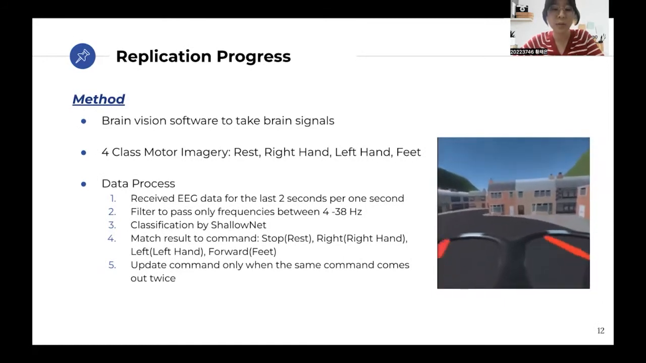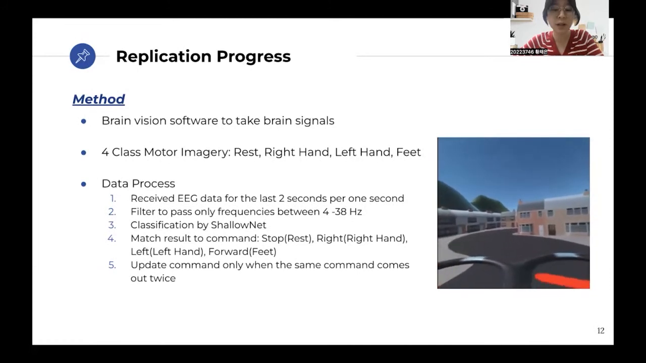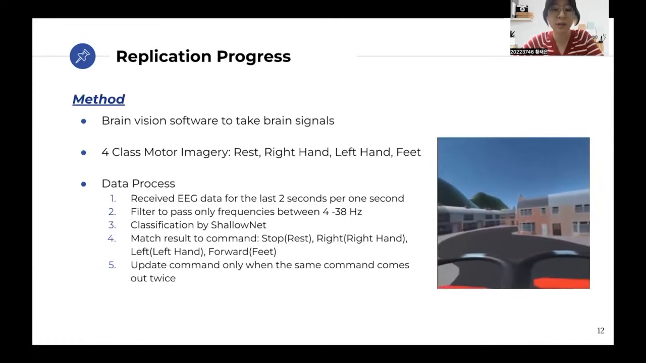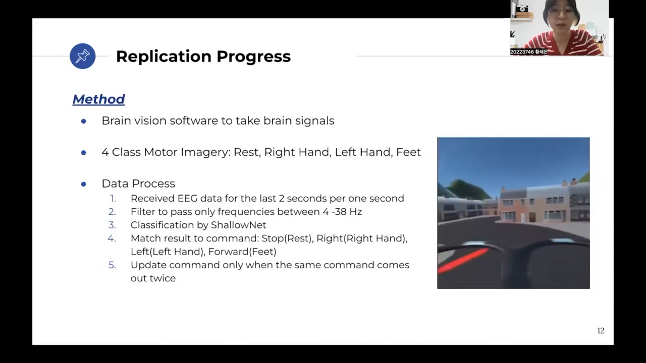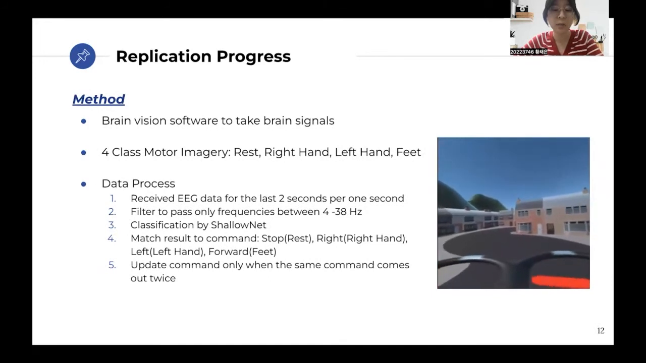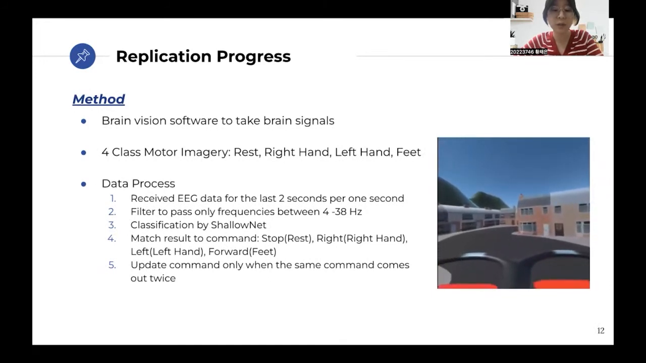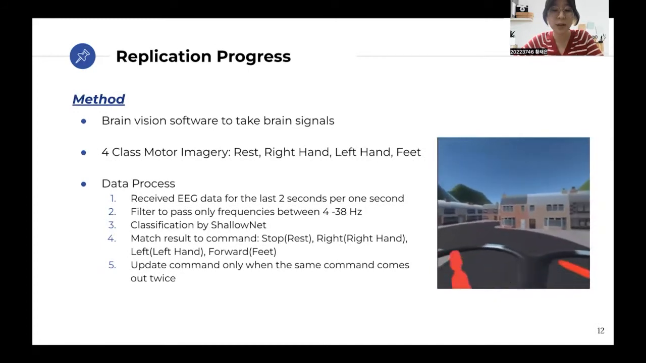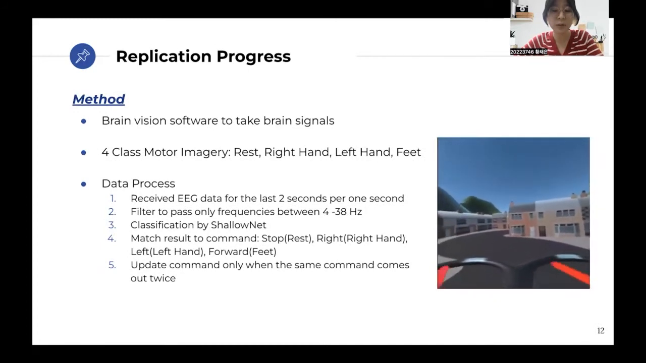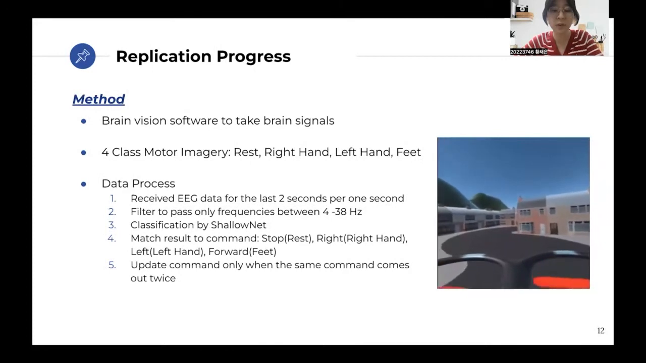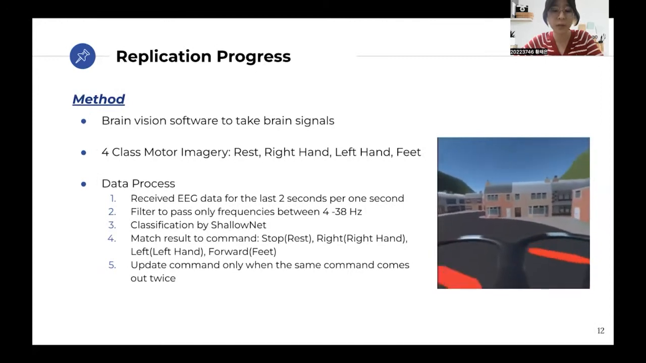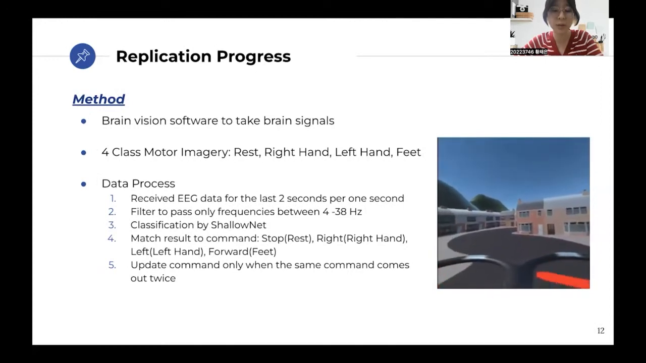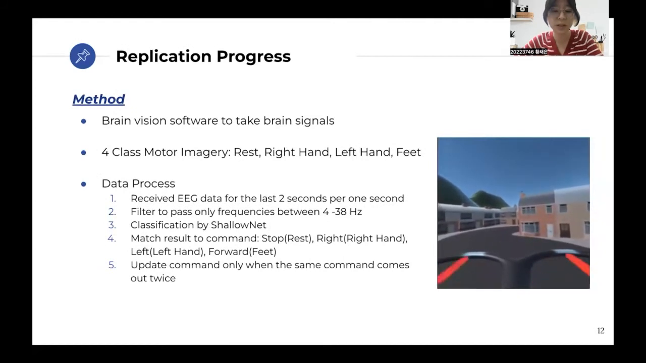When the user imagines a body movement, we receive EEG data for the last 2 seconds every 1 second. Then we filter the EEG data to pass only frequencies between 4 to 38 Hz. On the pre-processed data, we perform classification using ShallowNet. The result from this output is converted to the actual control commands such as forward, stop, right, left. The command will update only when the same command comes out twice in a row. The figure shows the user controlling the quadcopter with brain signals in the pilot test.